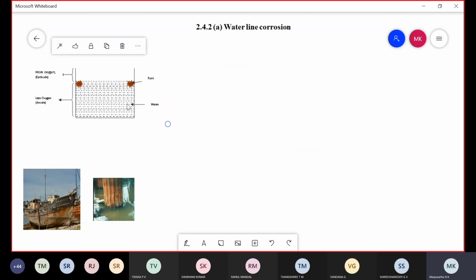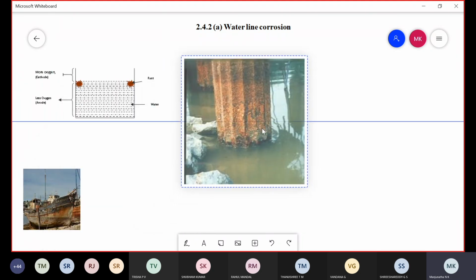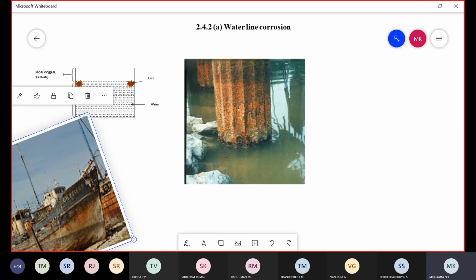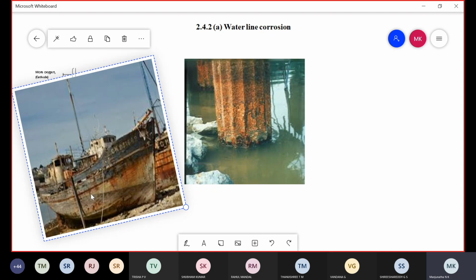Is it clear? Coming to some other examples, a partially immersed ship hull, or these pipes. Another example for waterline corrosion is ship hulls, where corrosion is observed due to being partially immersed in water. See, this portion is corroded, but this portion is not corroded, because of the difference in the concentration of oxygen. See here, there is one iron pipe. Up to this level there is water, therefore here it will corrode more.